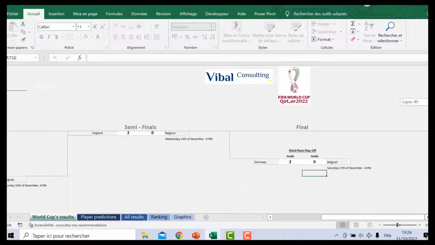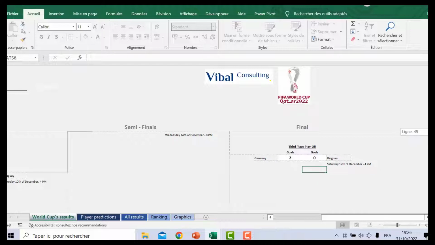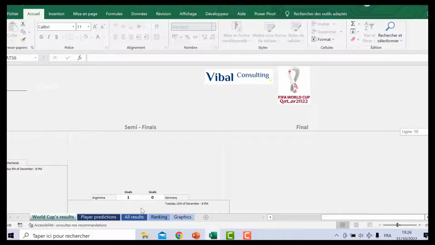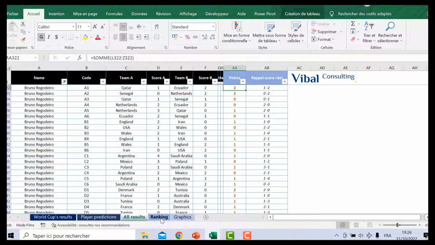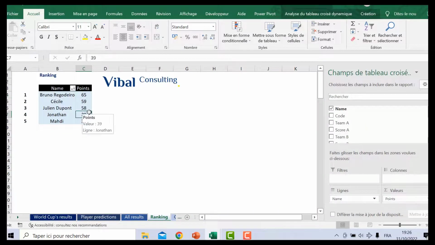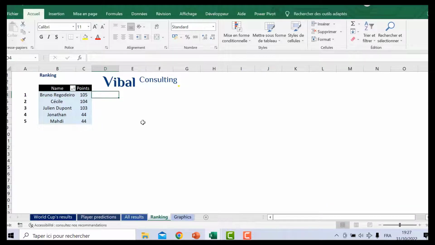And on the third place match, a match between Belgium and Germany, I put a victory of Germany. Then we go to the tab All Results. We have the pivot table, right click, refresh, and we have the ranking updated. So it was very, very close between Bruno and Cécile. So Bruno is the winner, and Cécile is second, and Jonathan and Mehdi are last with 44 points.